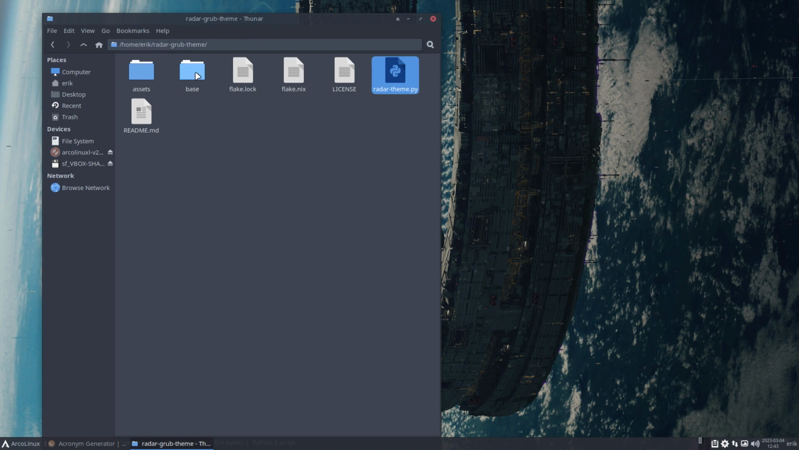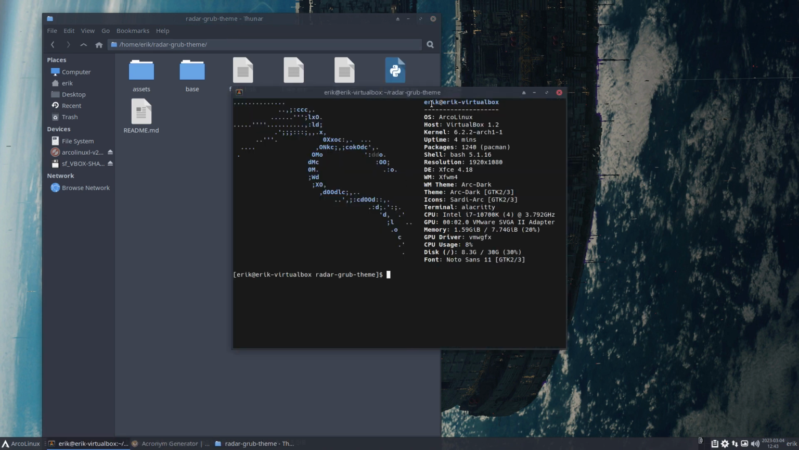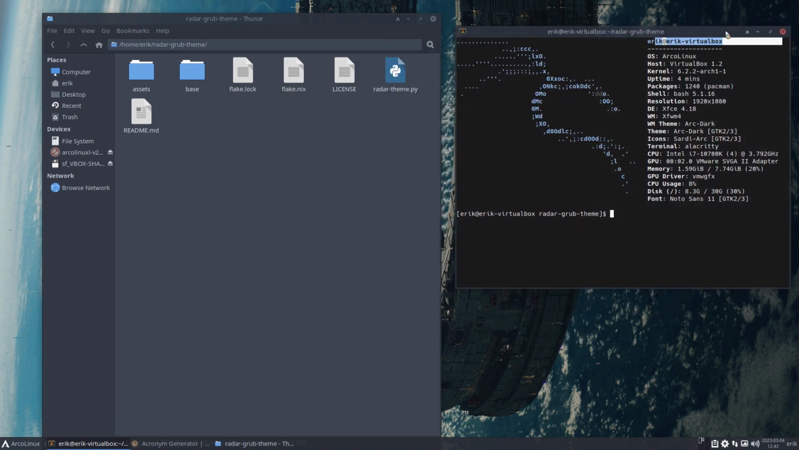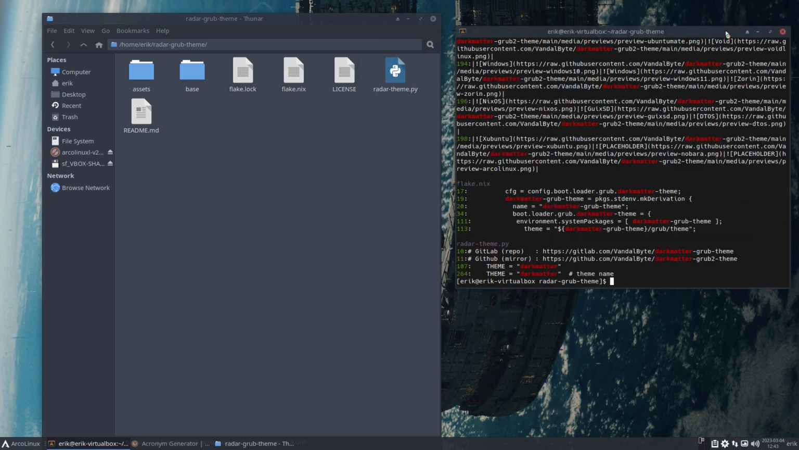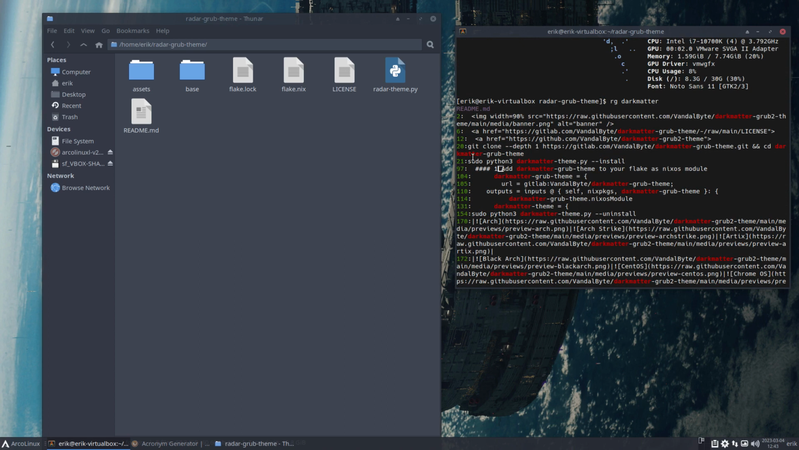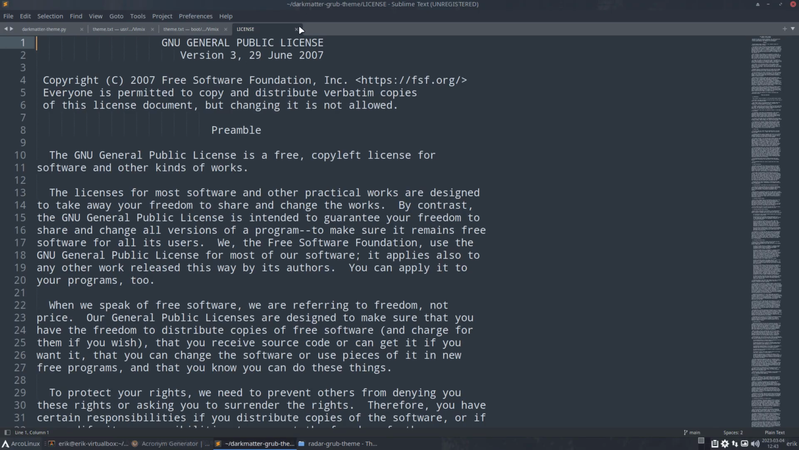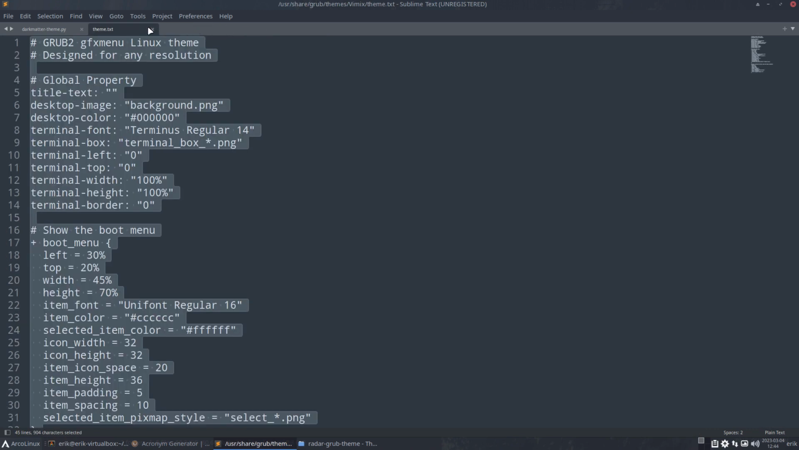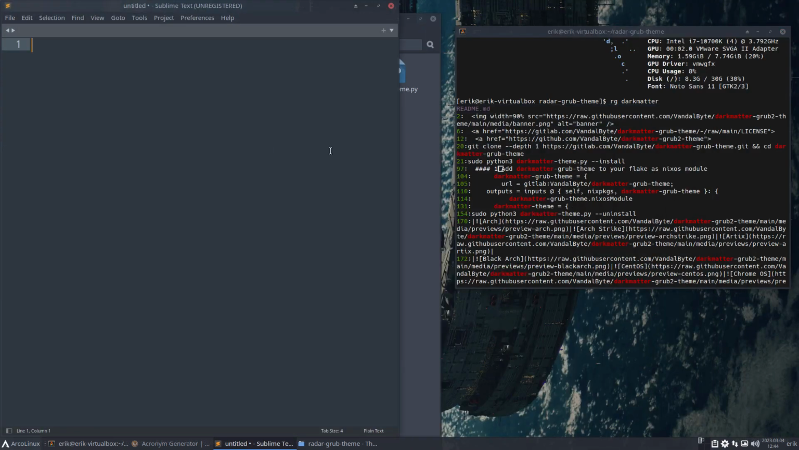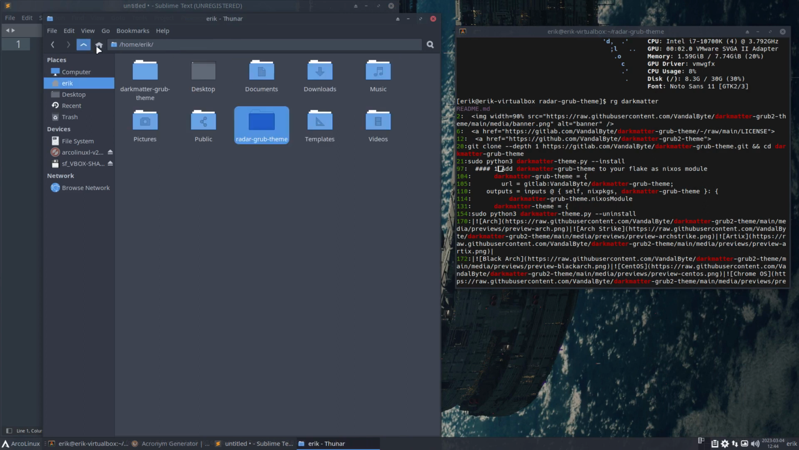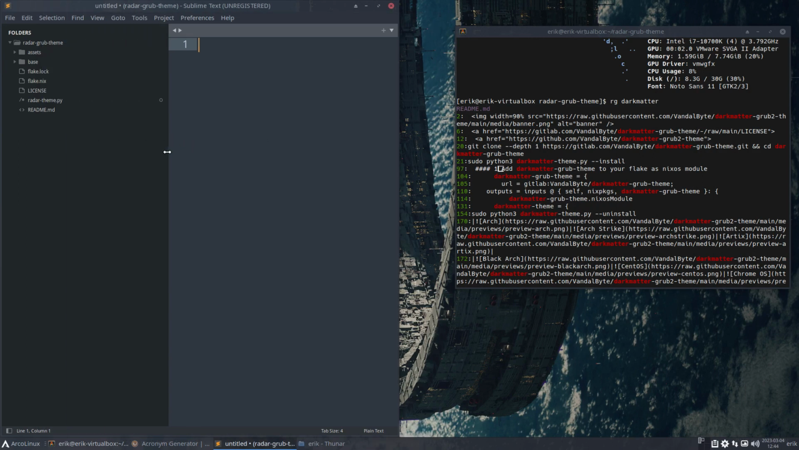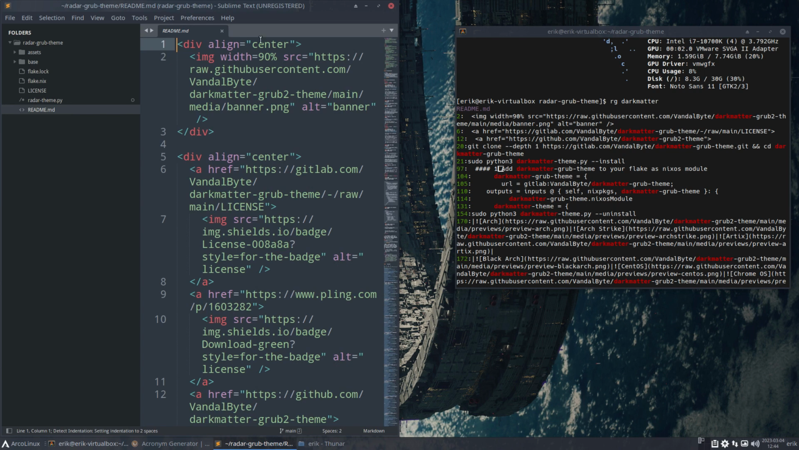Radar theme. So we got tools, right? What tools do we have? RG dark matter. Okay, there seem to be a lot of dark matters, of course. The thing is, we need to open everything up and change everything. So Super Shift D, Sublime Text. We're going to open up some stuff. Close, close, close. Put this here. This is Radar. And then off we go, right? Radar theme.